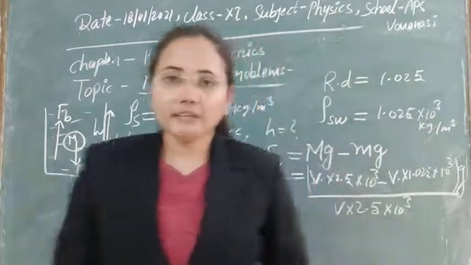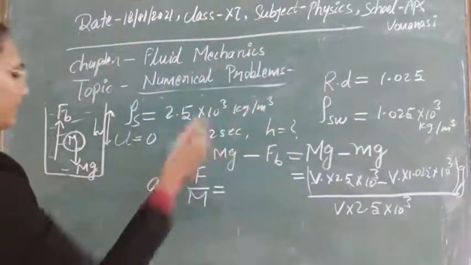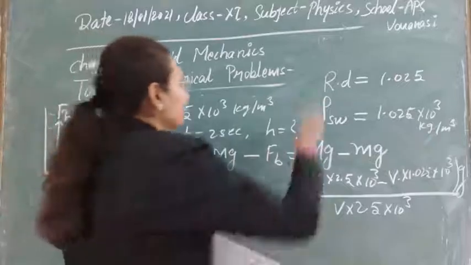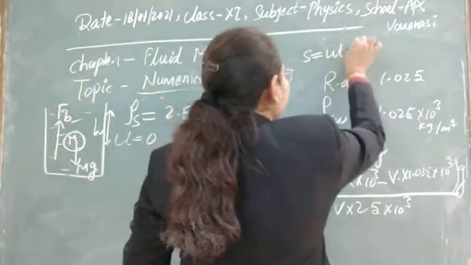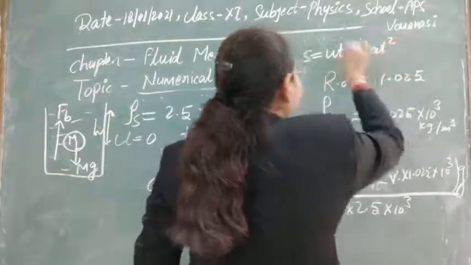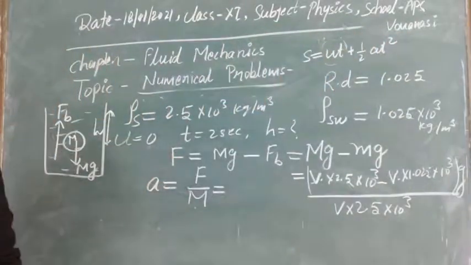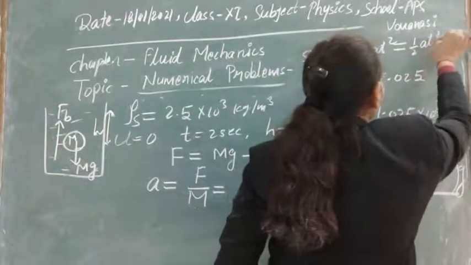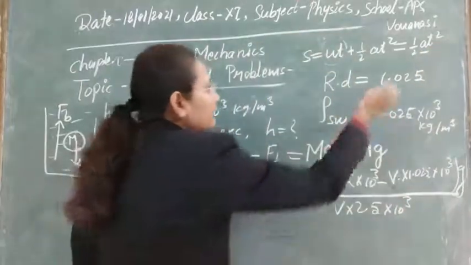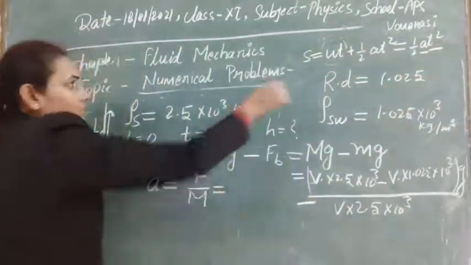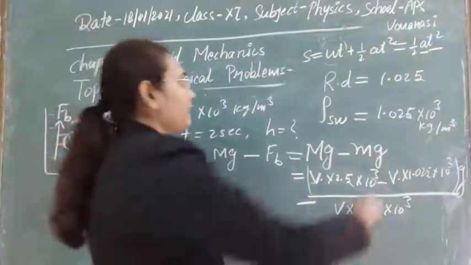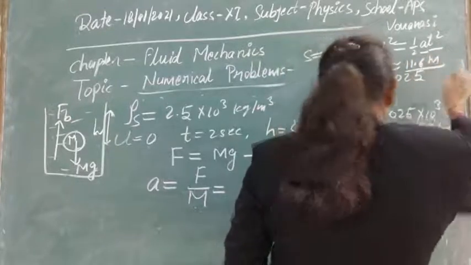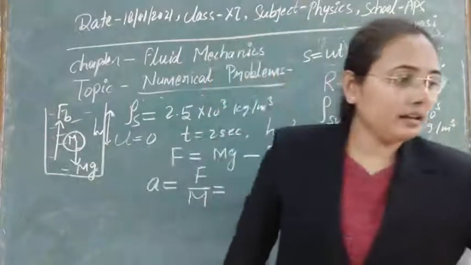After calculating the acceleration, we can use the formula for the distance travelled in t seconds: S is equal to ut plus half at square, and as given, u is equal to 0, since it started to sink from rest. Then we can easily write half at square. Now you have the value of a from here, and the value of t is given in the question. You can find the distance, which is nearly equal to 11.6 meters. So this is our answer.